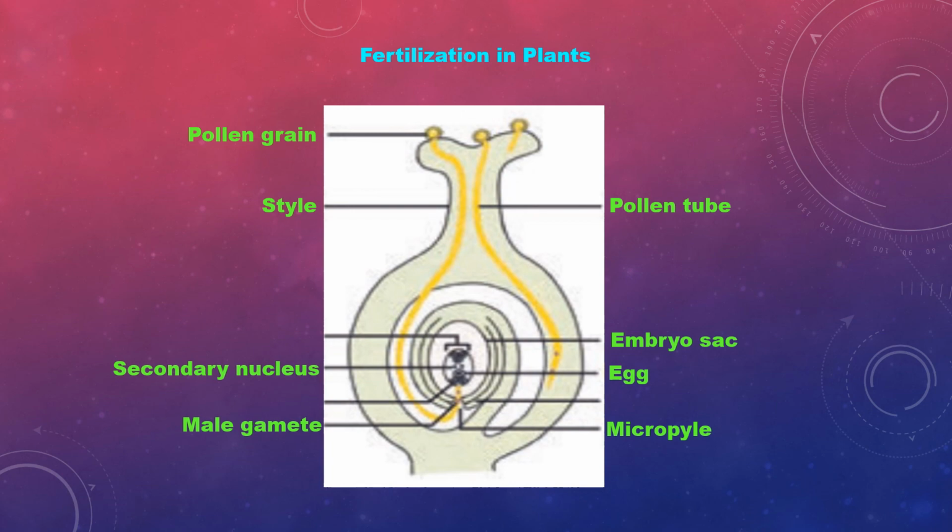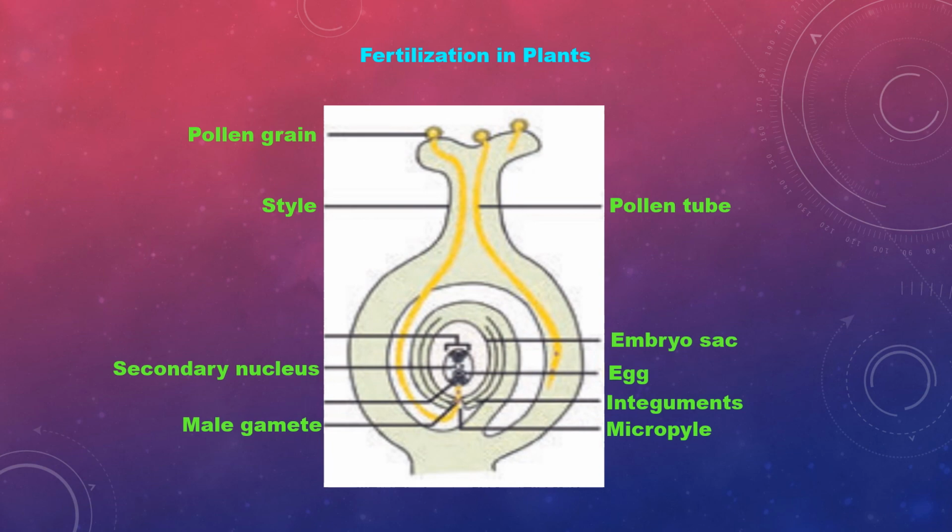Two male gametes enter into the ovule. One fuses with the egg, another fuses with the secondary nucleus. This is triple fusion to form the primary endosperm nucleus, which is triploid in nature. The fusion with the egg is syngamy, and the other is triple fusion. This process in the embryo sac is termed double fertilization.